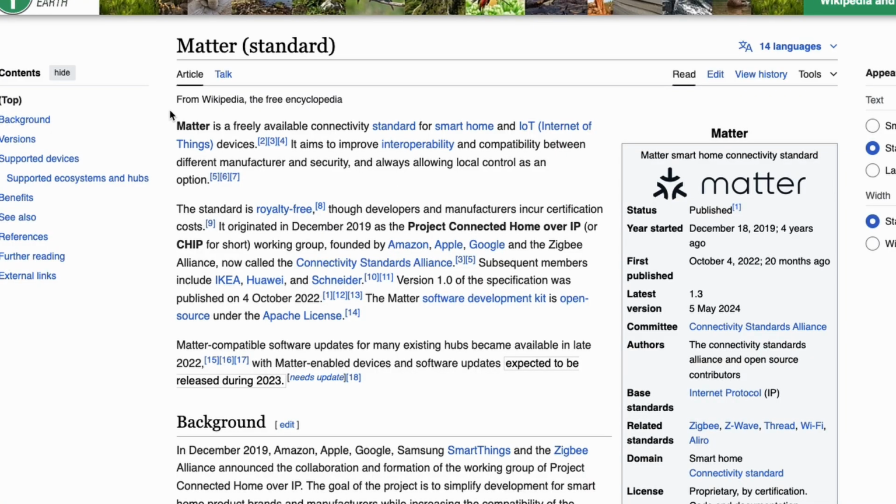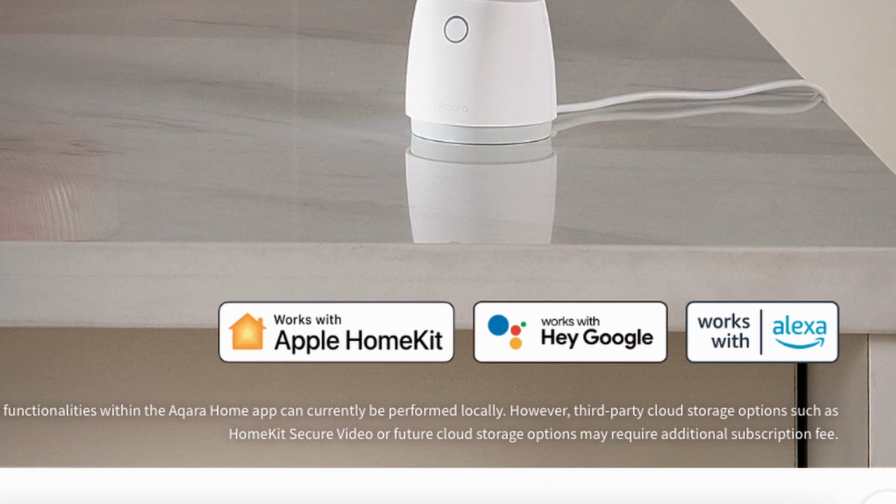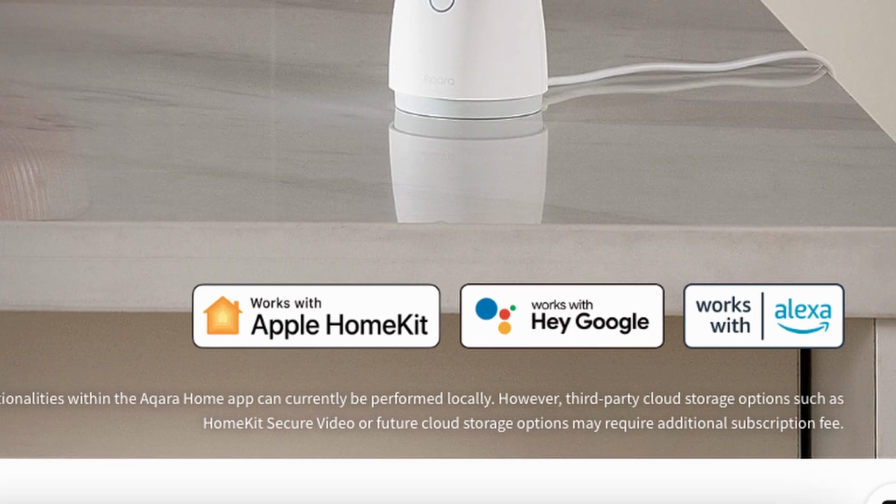Now Matter is an open source connectivity standard for smart home and IoT devices. Its main feature is to allow total local communication and allow devices from different providers to work together. Like remember in the early days of smart home devices wherein you would have this logo saying works with Google Home or works with Apple Home, and now with Matter you don't have to worry about what ecosystem you have.